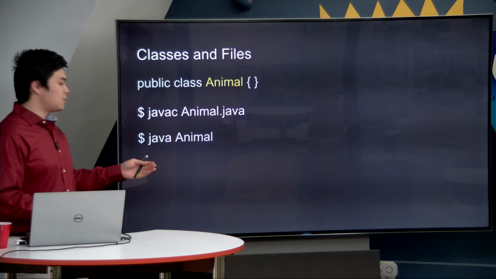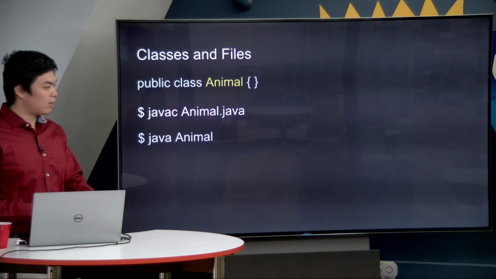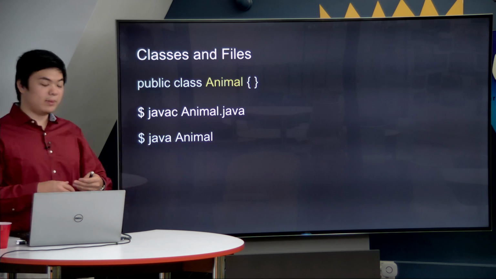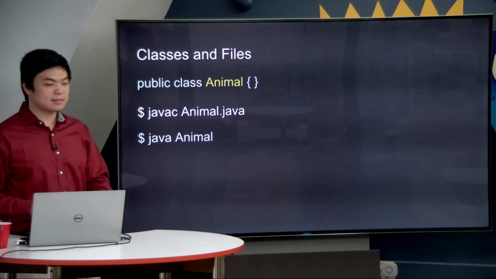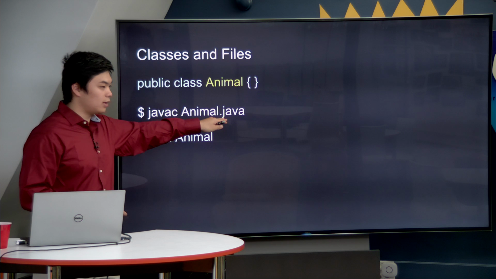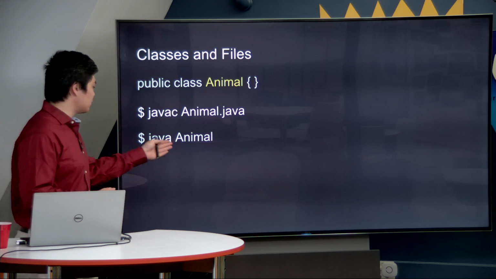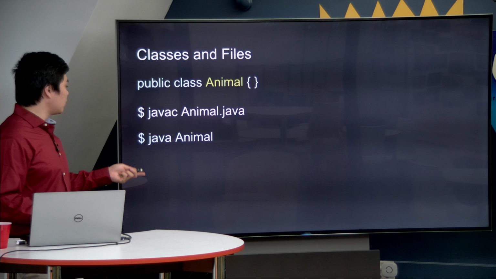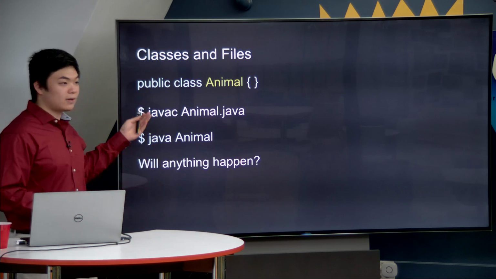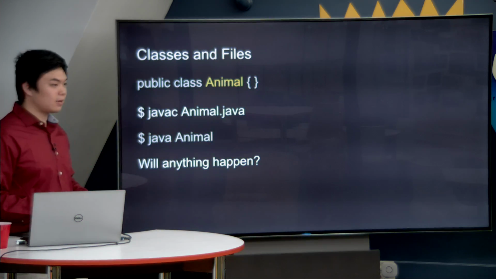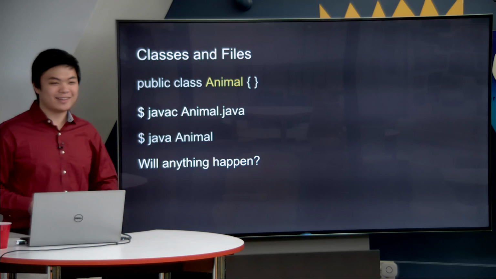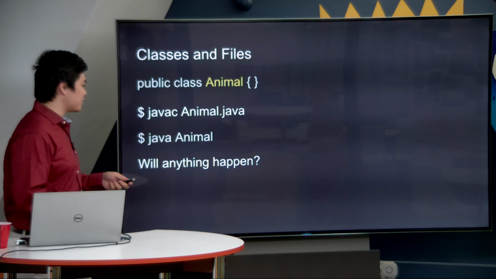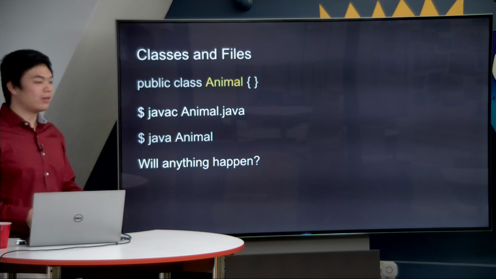Why is that so? It's because when we compile our program, we have converted it into bytecode, like I said before. It becomes a new file inside of our folder that ends with .class. So in fact, we're not calling Animal.java anymore. We're calling Animal.class when we're executing it. And what do you think this will print after I've executed these two program statements inside my computer? If you thought nothing, you are correct, because this program has nothing inside of it. But in a while, we'll have some programs that actually print something out on our computer or make something happen.